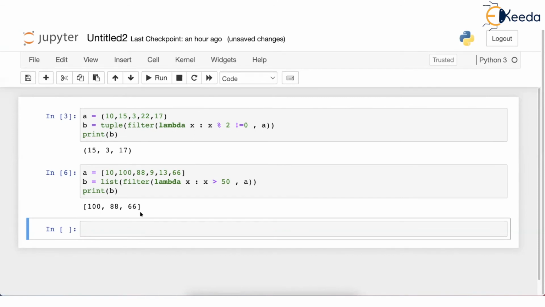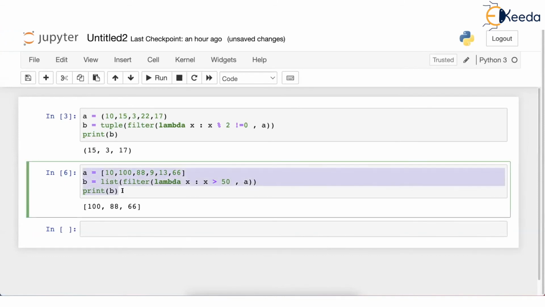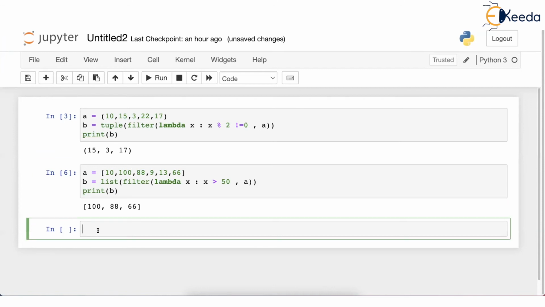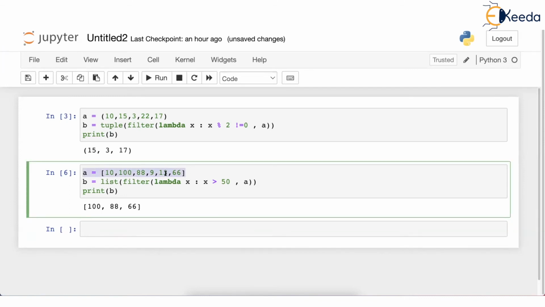So 2 examples we saw for filter function and how lambda assists filter. Great. Now, can we do this without filter, without lambda? The same problem, the second one. If the number is greater than 50, only then store it in the new list. Otherwise, don't store. You know the problem now. So how do you do this? Best of luck without using filter or lambda. I'll just copy this list. This is the list we are working with.